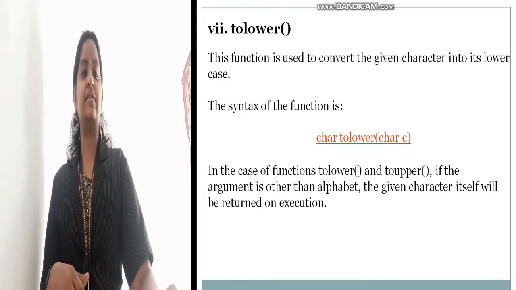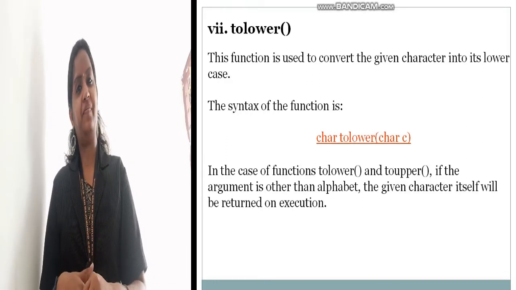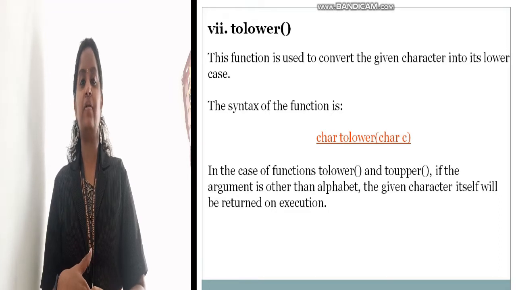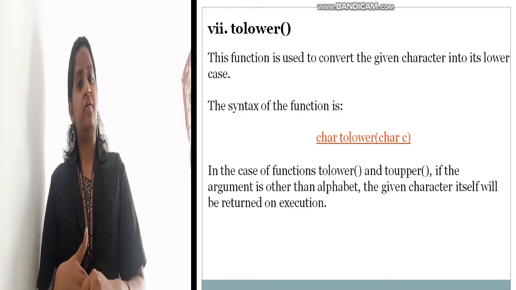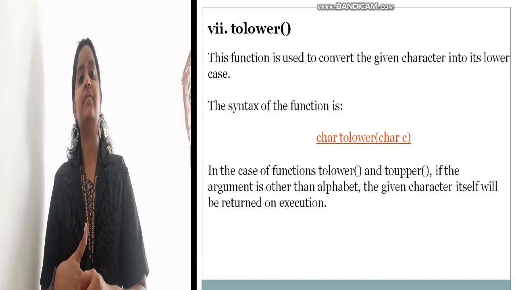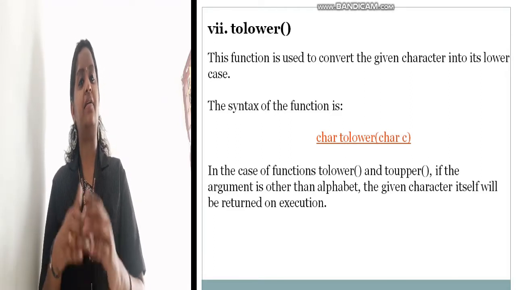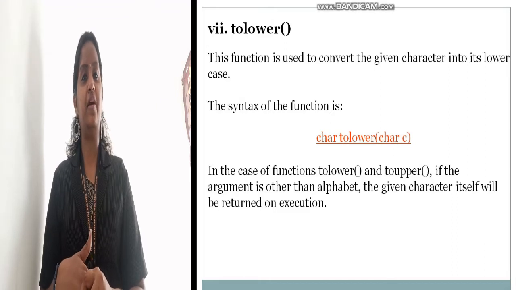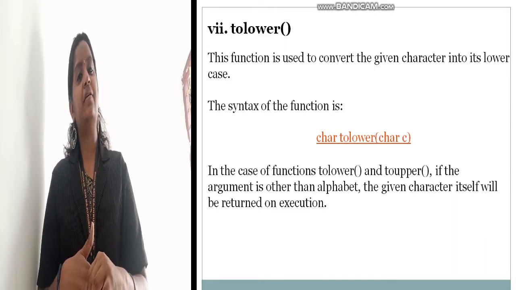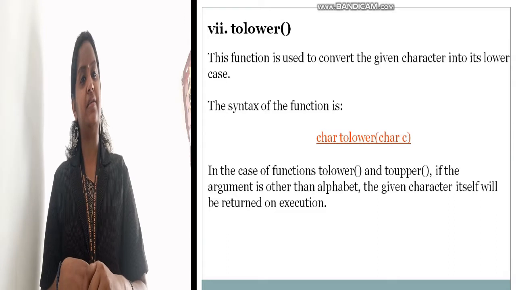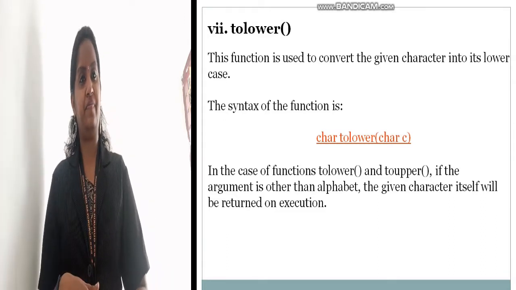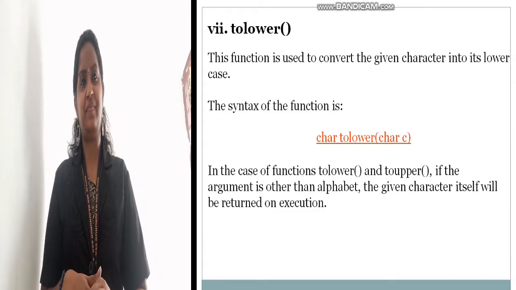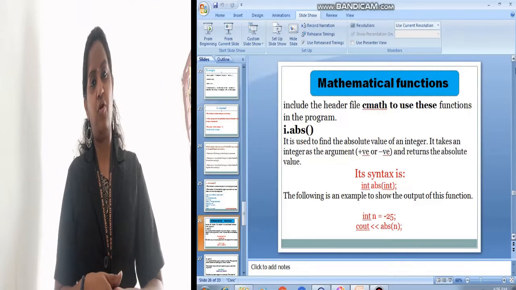And next is toupper. What is toupper? It converts into an uppercase letter. If you give a character, it will convert the value into uppercase. Likewise, you have another function, tolower. Okay, students, what is its use? Yes, to convert into lowercase.